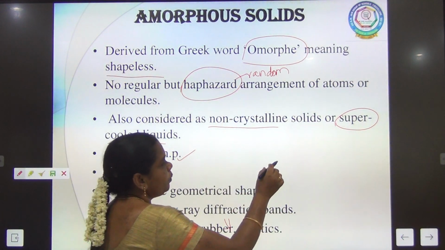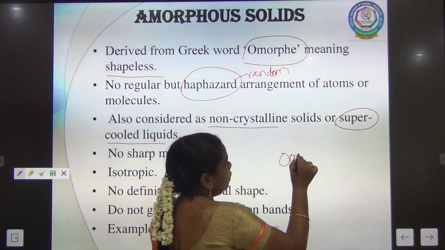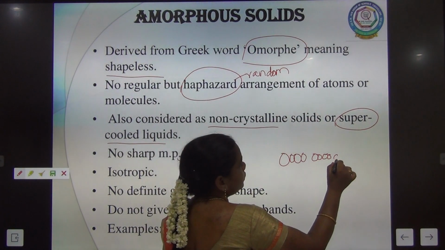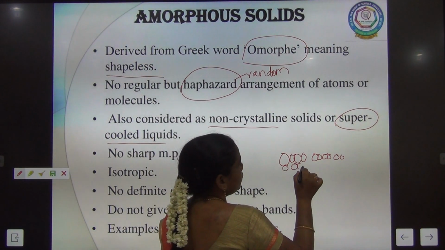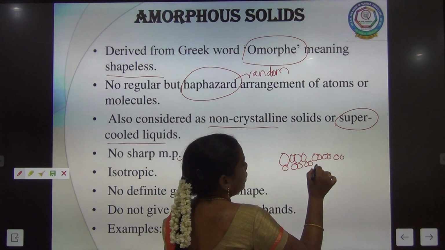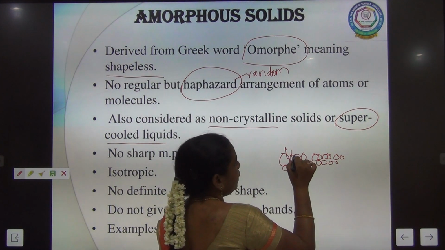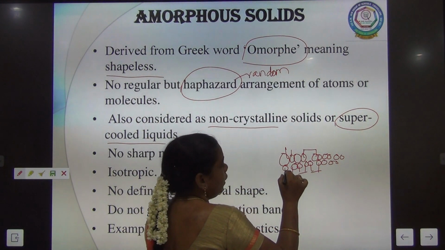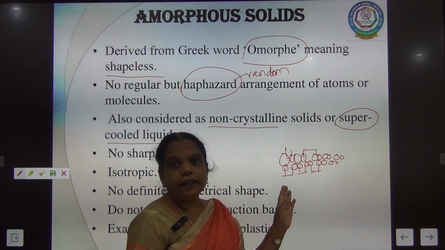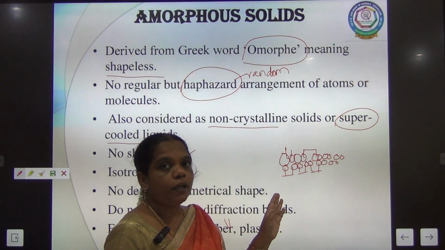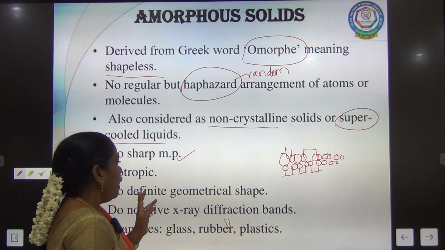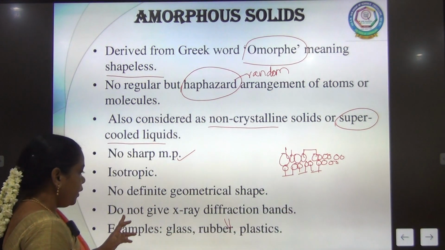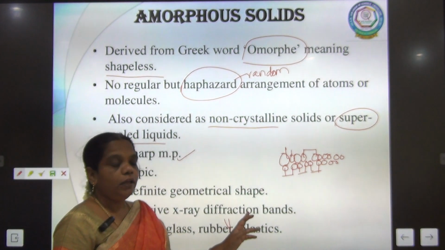no sharp melting point, because here the intermolecular distances are not the same. See here, the intermolecular distance is not the same throughout the substance, so they cannot show a sharp melting point. They cannot show a sharp melting point, and due to irregular arrangement they cannot give a definite geometry, and they cannot give the diffraction pattern on X-ray.